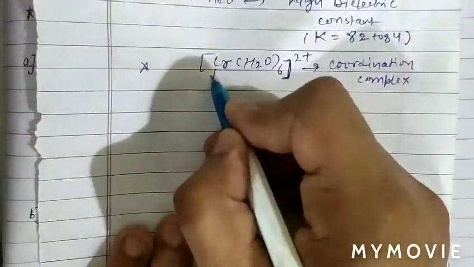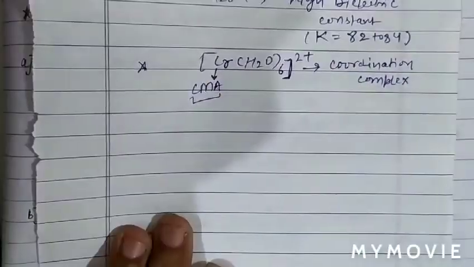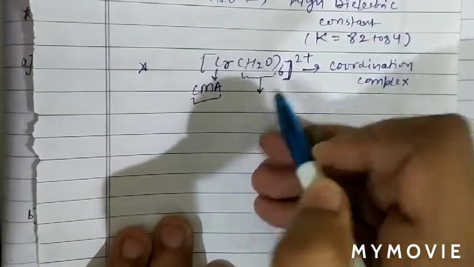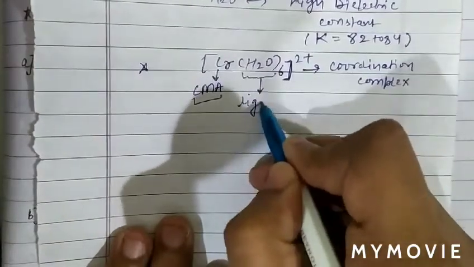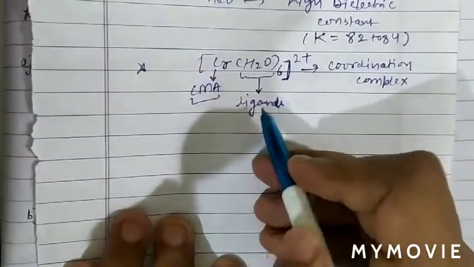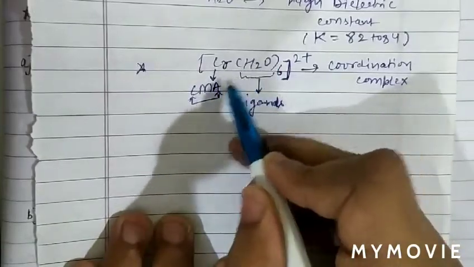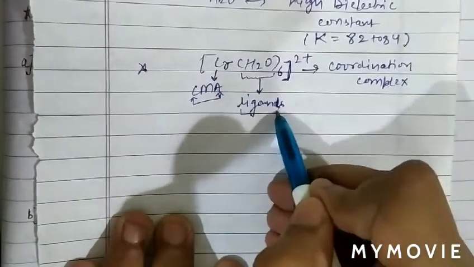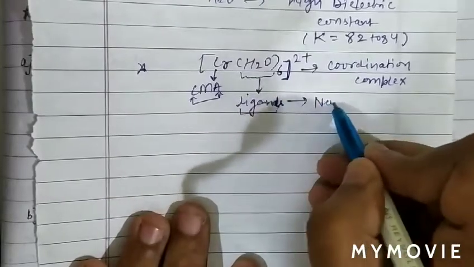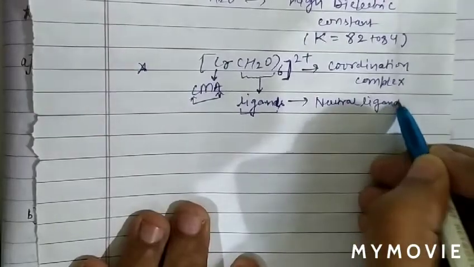this is what we call the central metal atom. And the groups which are attached to the central metal atom, we call ligands. Water is a neutral ligand, because the charge on water is 0.